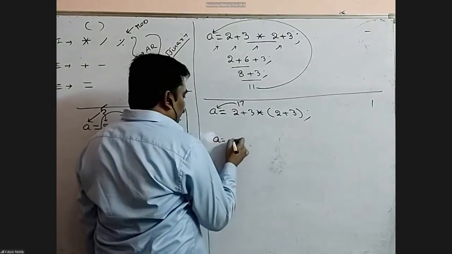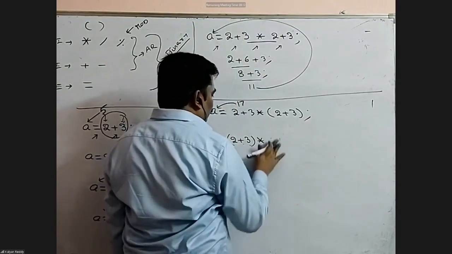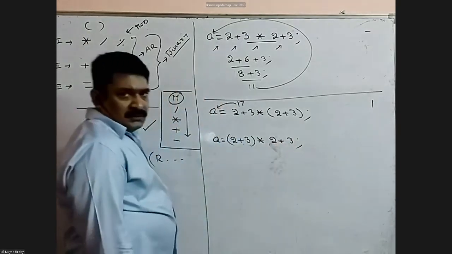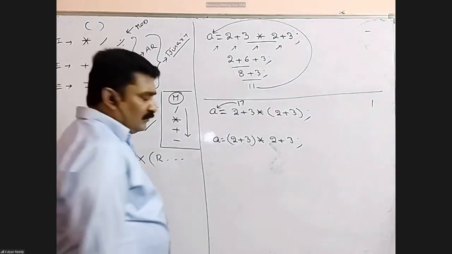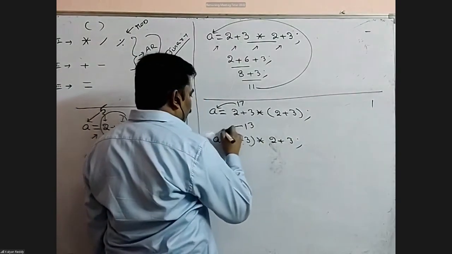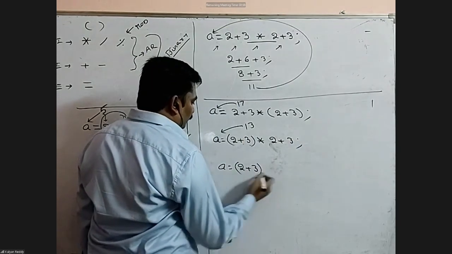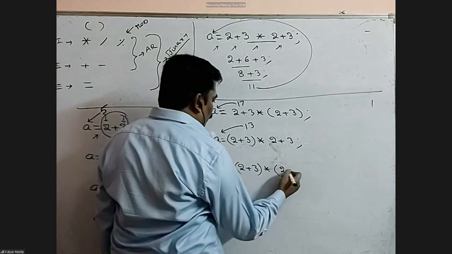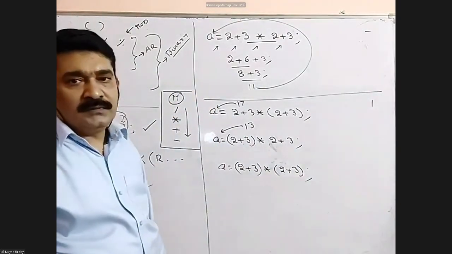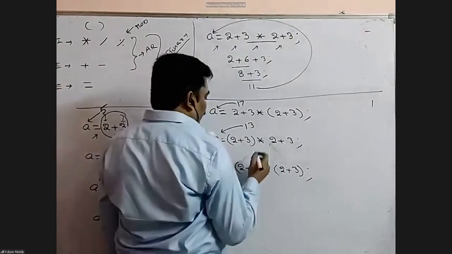A equals to 2 plus 3 into (2 plus 3): 5 into 2 is 10, plus 3, 13. Whereas A equals to (2 plus 3) into (2 plus 3) gives 25. Clear. It is very clear.